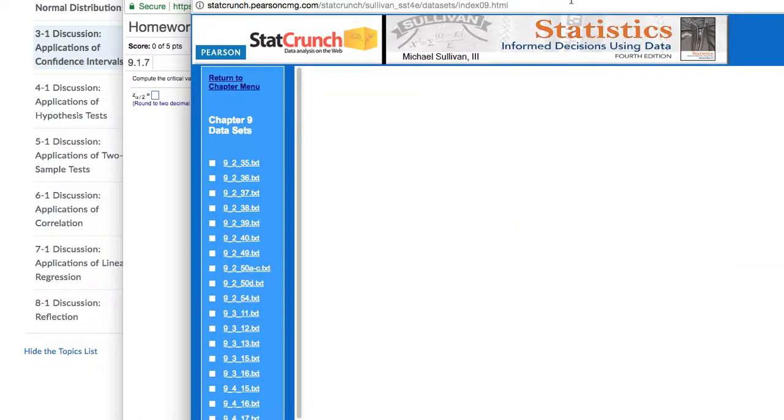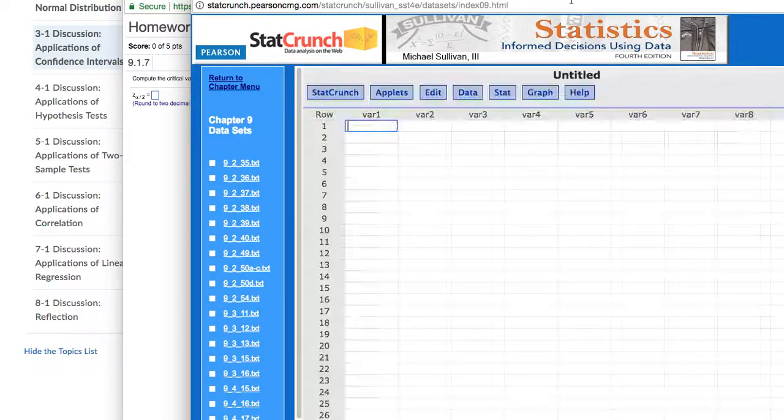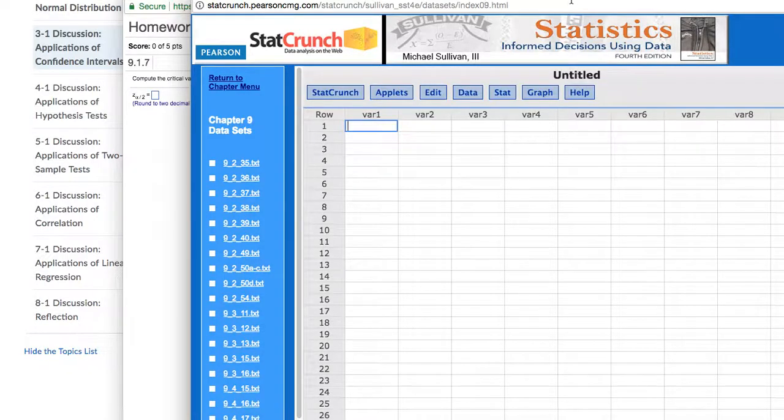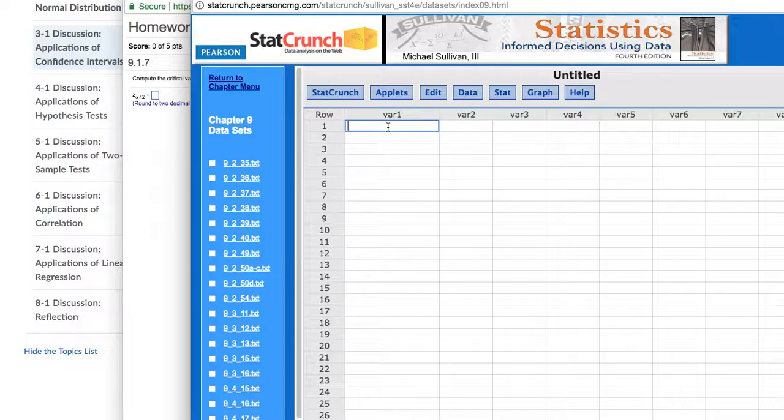Now I am vegan, so I am all about the animals, the environment, and so much more. So I am going to do it on how many servings of fruits and vegetables I eat per day.